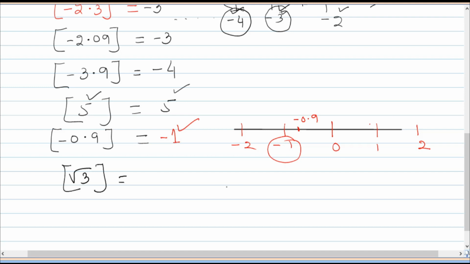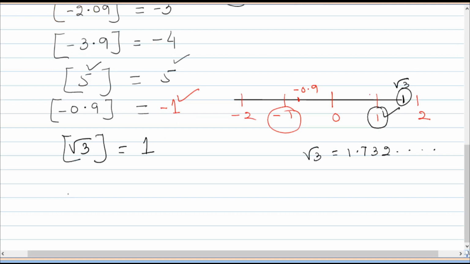Root 3 means how much? Root 3 is equal to 1.732, and it goes on likewise. So 1 point something is lying here somewhere, root 3. That means the greatest integer less than or equal to root 3 is 1. So the greatest integer of root 3 is 1.